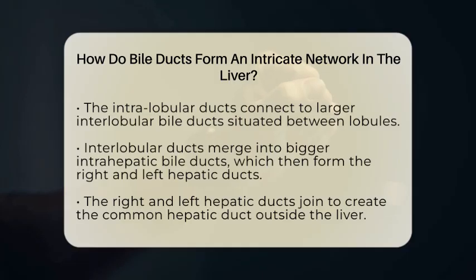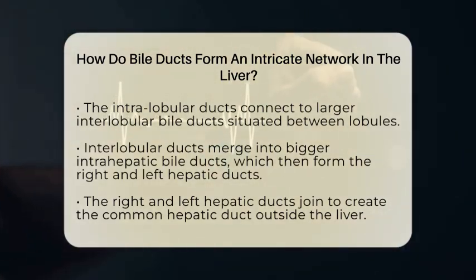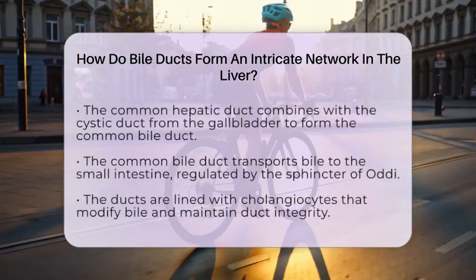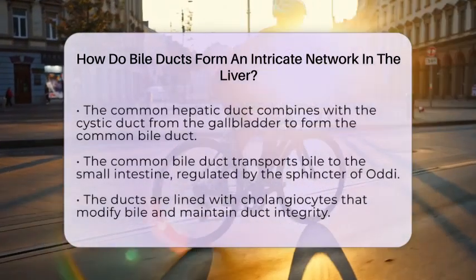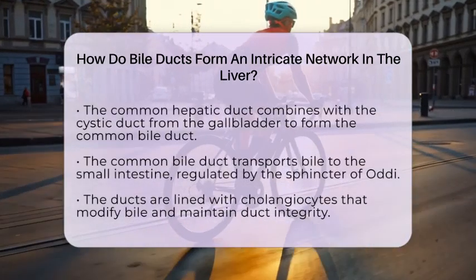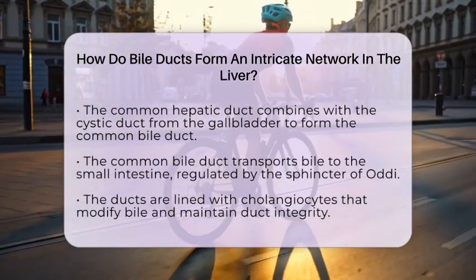This final pathway carries bile to the small intestine, specifically to the duodenum, where it helps break down fats during digestion. The flow of bile into the intestine is carefully regulated by a muscular valve called the sphincter of Oddi, which opens and closes to control bile release.